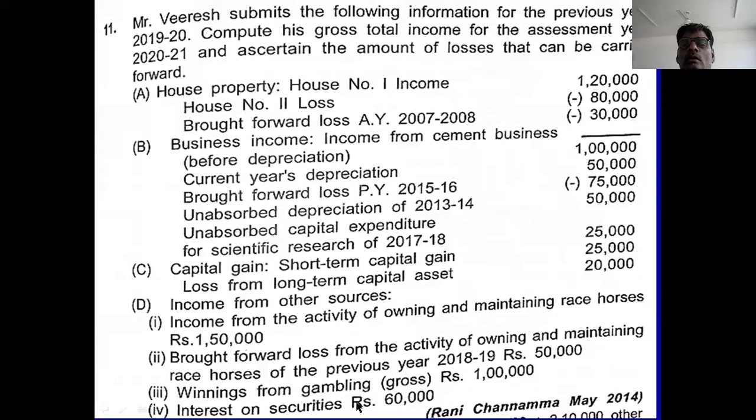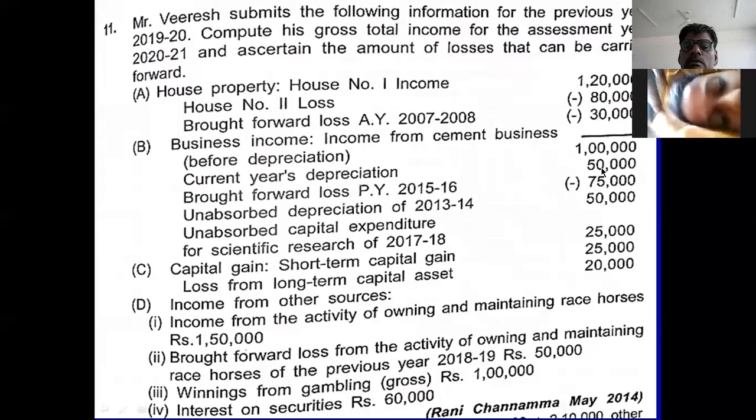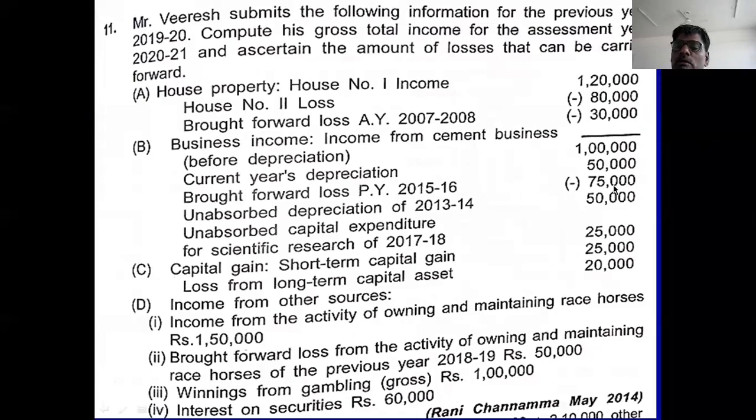Okay, I already explained this problem. Regarding business income, 1 lakh rupee business income is there before depreciation. You deduct depreciation 50,000. Remaining income is 50,000. In that 50,000, you deduct brought forward loss. Brought forward loss is 75,000, but it is not possible because 50,000 is the only balance. In that 50,000, you deduct 50,000 and the remaining 25,000 you carry forward to the next assessment year because it is not possible to adjust in other heads.